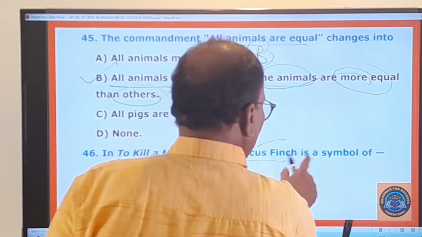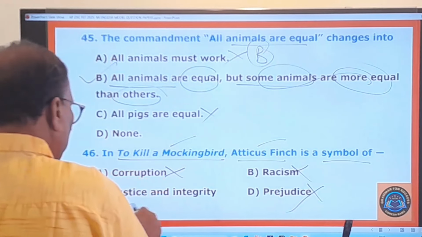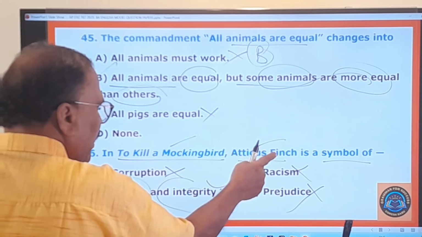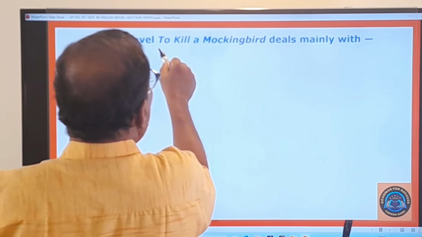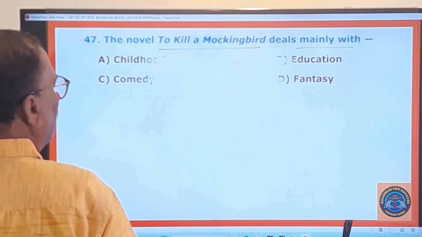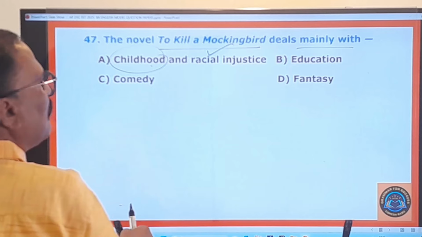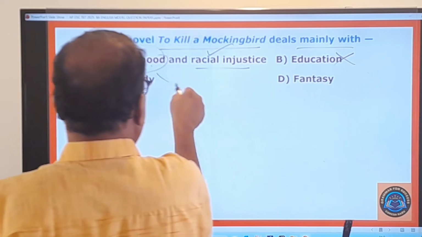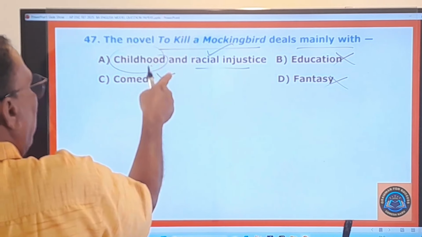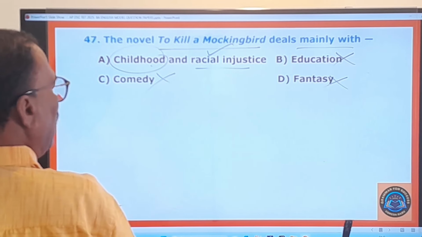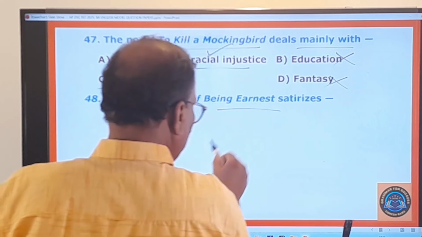And here, Atticus Finch is a symbol of what? Corruption, no. Racism, no. Prejudice, no. But justice and integrity. Atticus Finch was a symbol of justice and integrity. 47th question. The novel To Kill a Mockingbird deals mainly with what? This mainly deals with childhood and racial injustice. This is only the theme. Coming of age, no. Education, no. Comedy, no. Fantasy, no. Childhood and racial injustice is the main theme of To Kill a Mockingbird, written by Harper Lee.